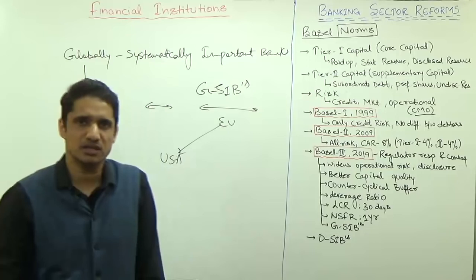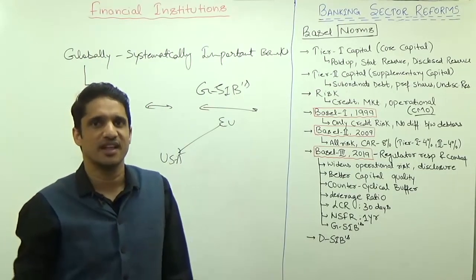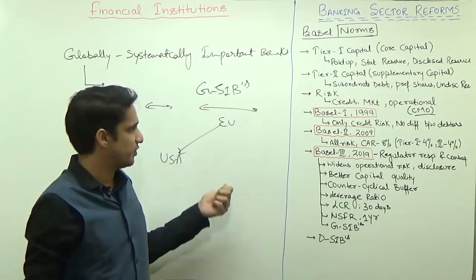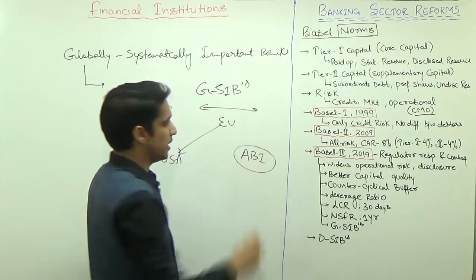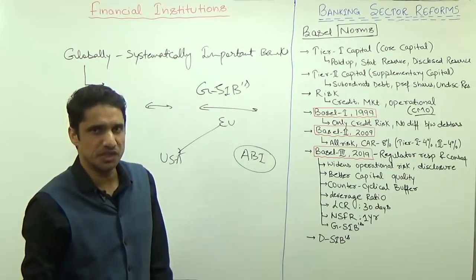So how many Indian banks are mentioned in G-SIB? Option 2, 3, 4, 5. Of course 0, because no Indian bank is so big. That is what we discussed. That is why the need of authorized bank investor suggested by the PJ Nayak committee. So no Indian bank was mentioned in G-SIB.